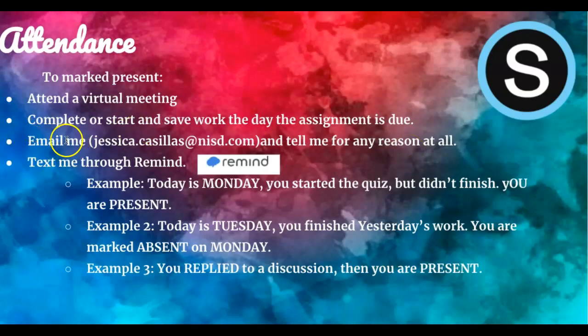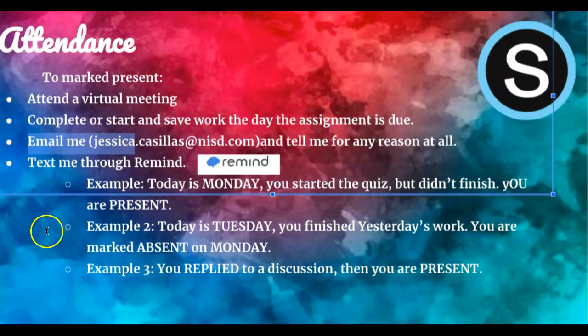But if it has to do with work, you can't just be at home. You can tell me, "Miss, I'm logging in, I'm trying to get in." I know that happens sometimes, but you have to be showing me that you're getting into Schoology. This depends, okay? This is not a rule, but you need to tell me that you're logging into Schoology and I need to see you trying. Then text me through Remind to let me know, "Miss, I'm almost there. I'll take my little attendance quiz before 9 o'clock."